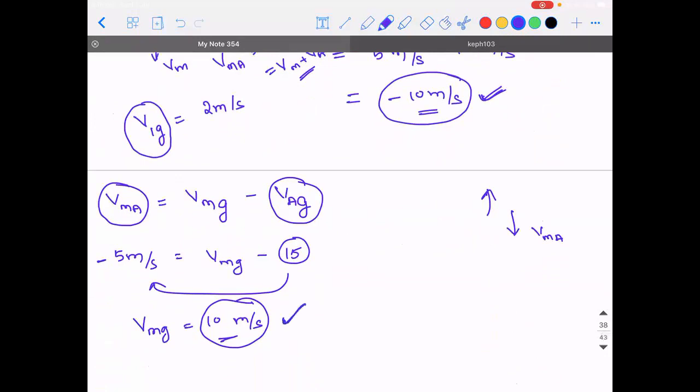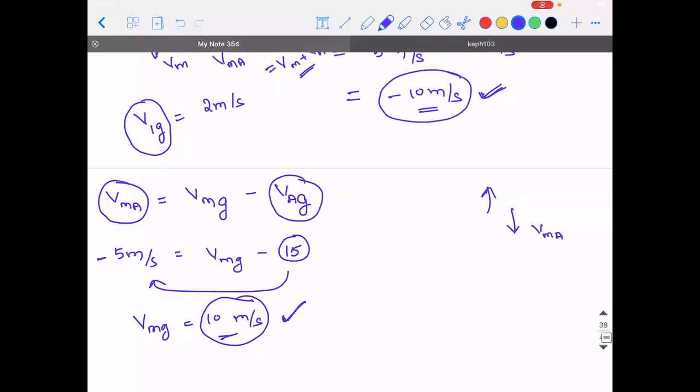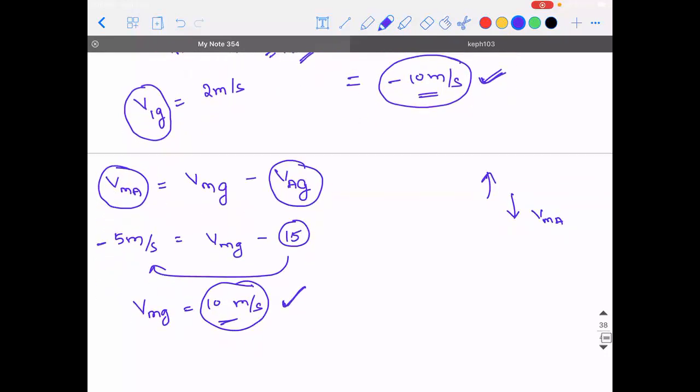So now are you clear? It's 10 meters per second. Sir, this answer, how do we write it, sir? Like, how do we mention in which direction it is? Yes, sir, this answer, 10 meter per second.